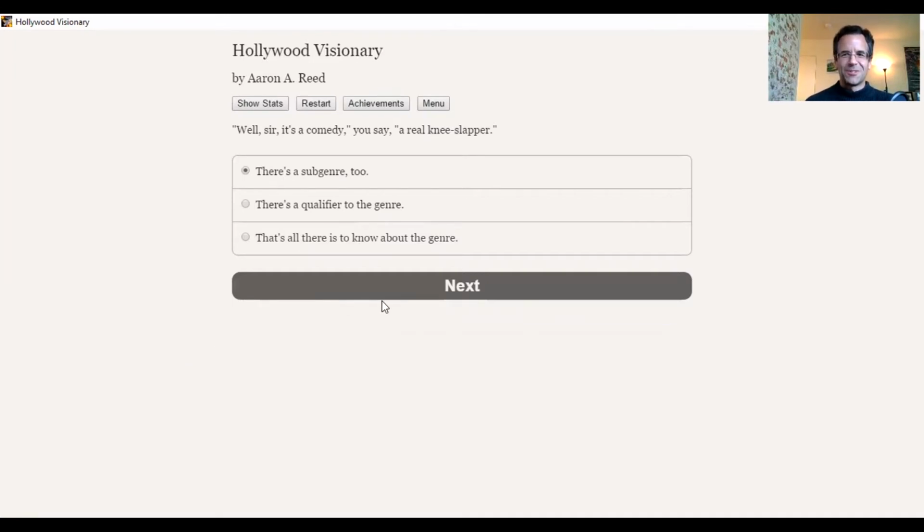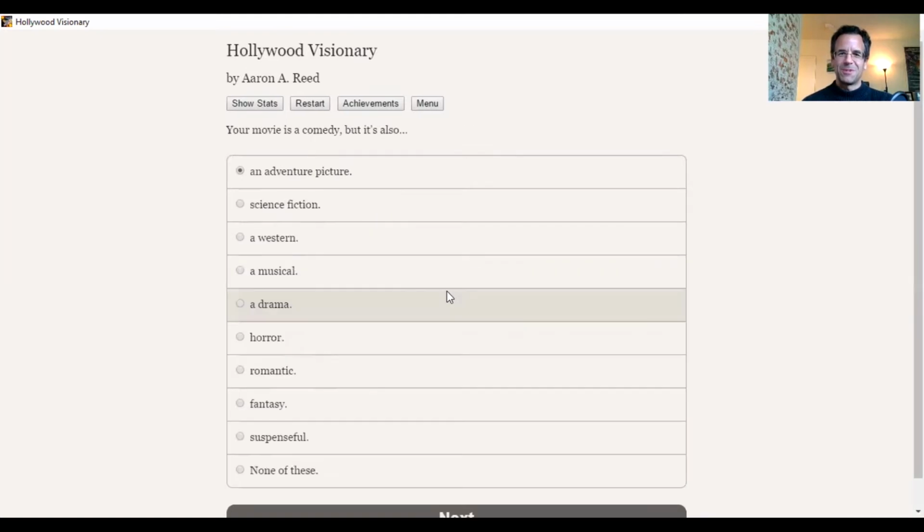Let's add a subgenre to this, because you always want to confuse things when you're making the wrong choices. So what do we hybridize the comedy with? Let's hybridize it with a musical, another dead genre. A Western might also be good, as a dead genre. But musicals are certainly dead at this point, with a few spectacular exceptions. So let's say musical. Oh, actually, romantic. That might be a better one. The romantic comedy genre is basically in its death throes at the moment. So why don't we say that? It's a romantic comedy.